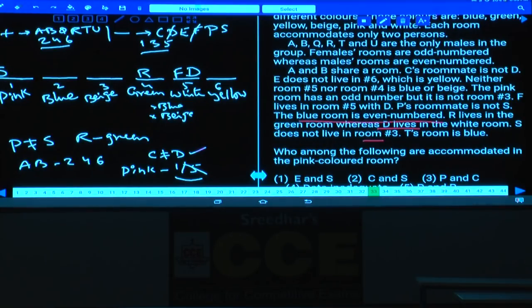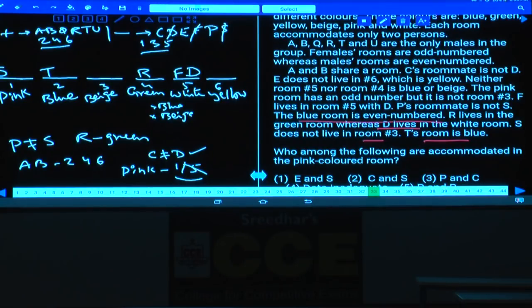Now out of which how many persons are done? S completed, D completed, P completed, and T's room is blue. As T's room is blue, T must be at this place. As T is at this place, then tell me, now here, F and D here.